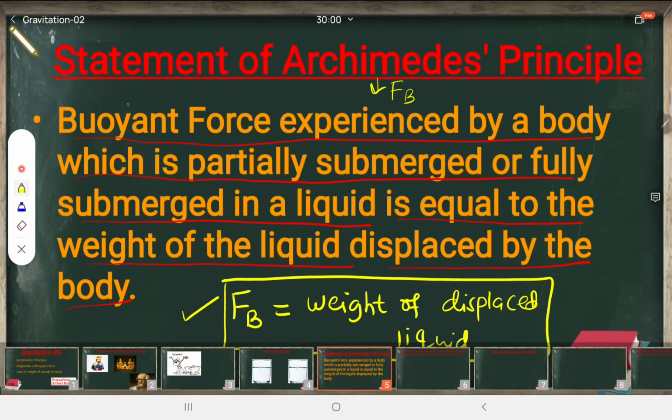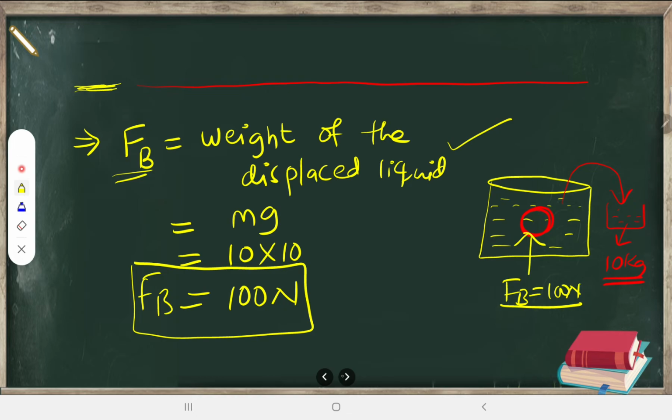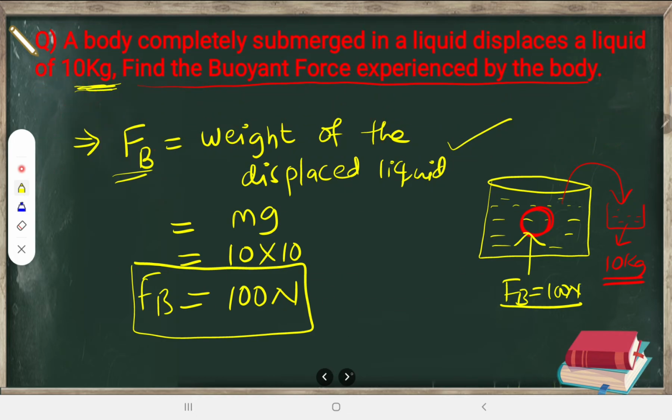So you can remember it like this: the buoyant force experienced by a body which is partially submerged or fully submerged in a liquid is equal to the weight of the liquid displaced by the body. Alright, so you can definitely remember this, and you can solve the numericals. Already you have solved this numerical and we got to know about that. Moving forward, let us take another concept.